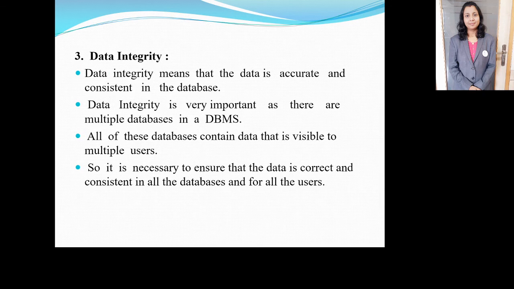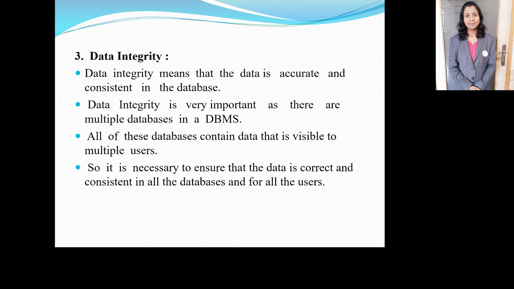Next is data integrity. Integrity means that the data is accurate and consistent in the database. Data integrity is very important as there are multiple databases in a DBMS. All these databases contain data that is visible to multiple users. So it is necessary to ensure that the data is correct and consistent in all the databases and for all the users.